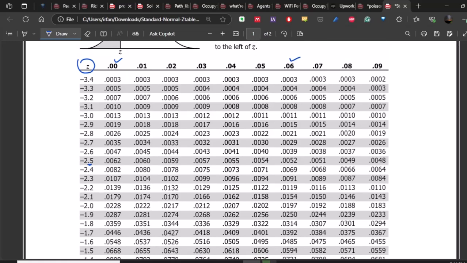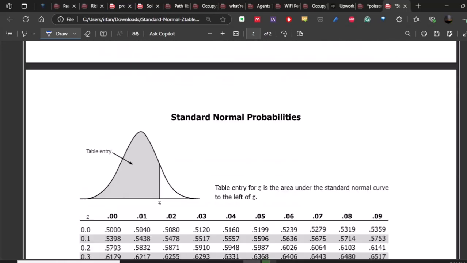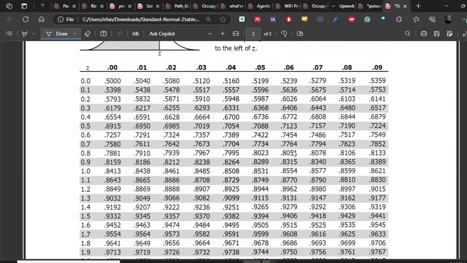So let us move to 0.29. This is 0.2, and with it we have 0.29. If 0.2 is subtracted, the remaining one is 0.09. So 0.09 is here, and here it would be 0.6141. This is the value we need. This is the column, this is the row.